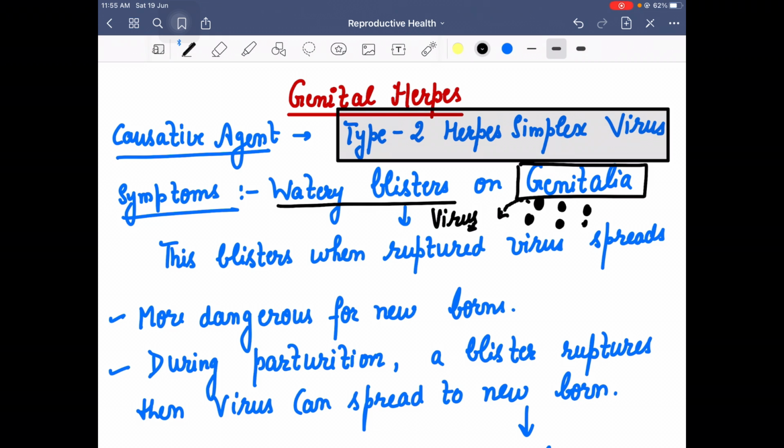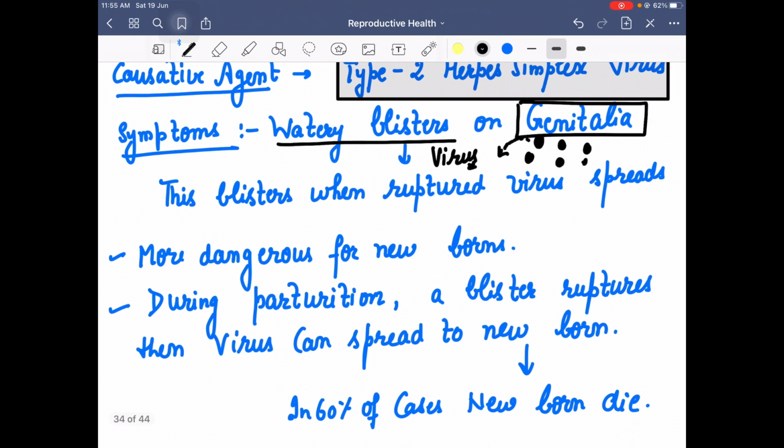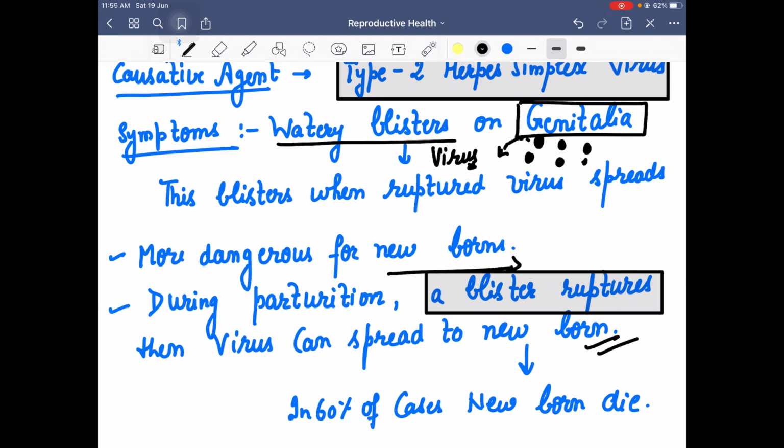So when a new baby is born, during the time of delivery, if the mother is having these blisters in the genitalia, and if a blister ruptures, this virus can spread to the newborn, and in 60% of cases the newborn dies with this virus, right?